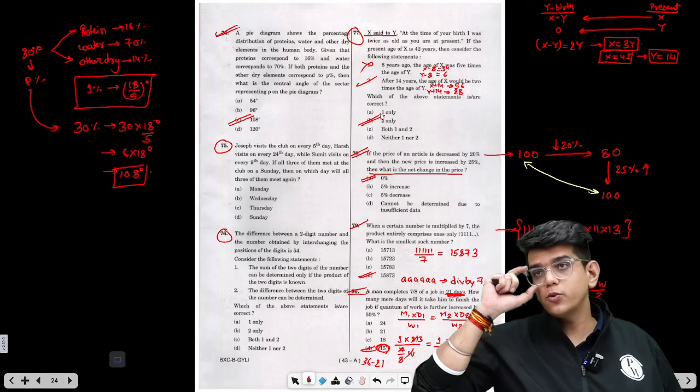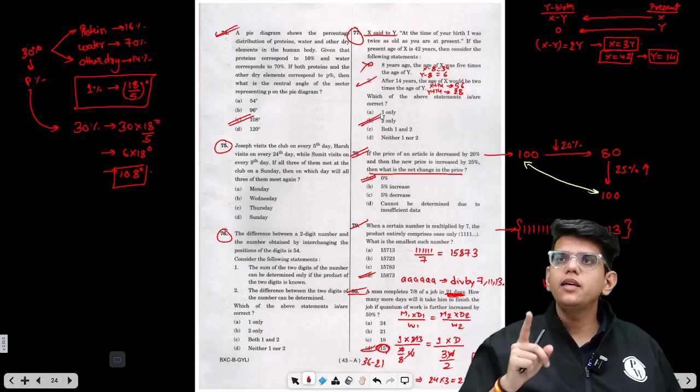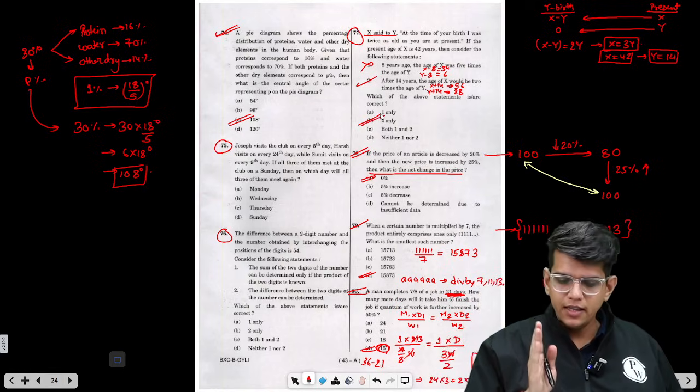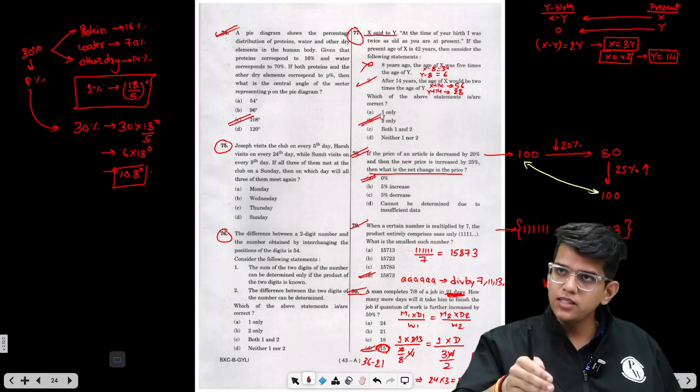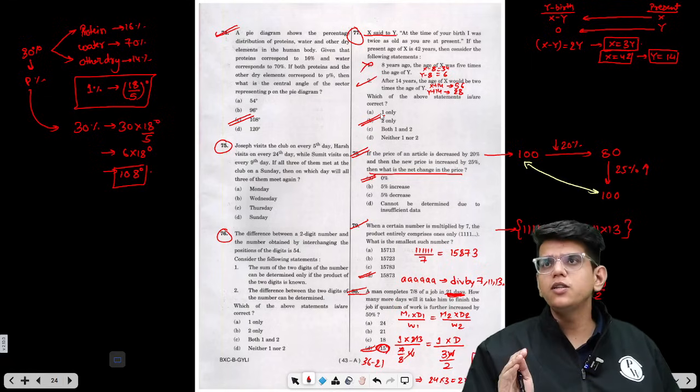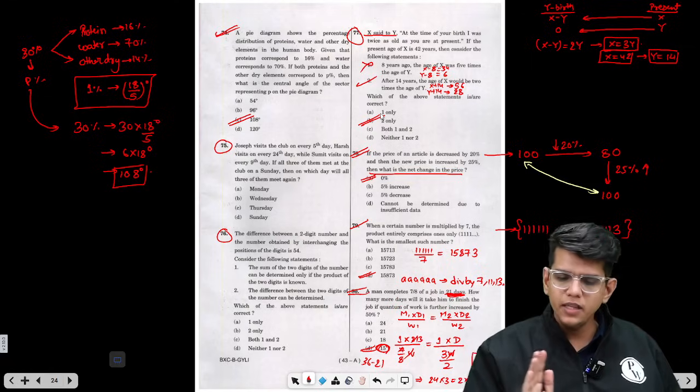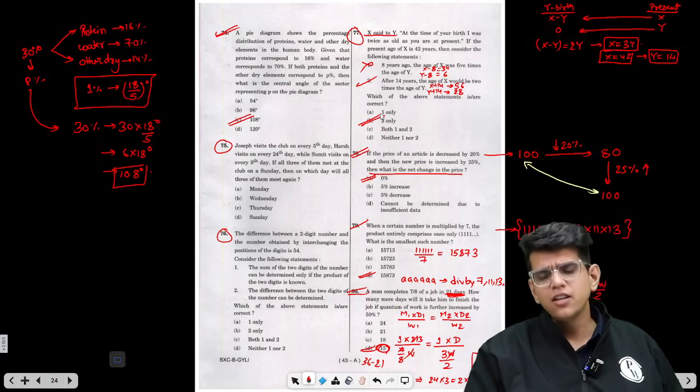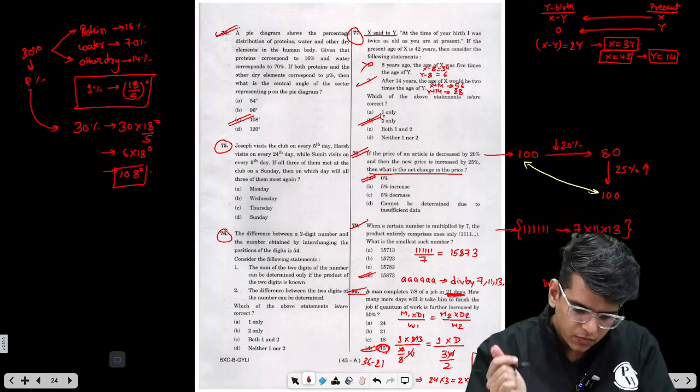Basically, in age-based questions, what you have to do is frame the equations very delicately. Read the information given in the passage very carefully, and then try to frame the equations, and you will get to the answer very easily.